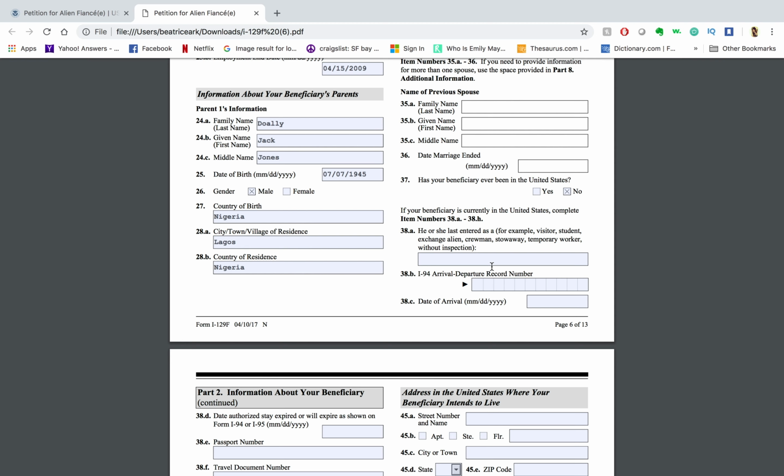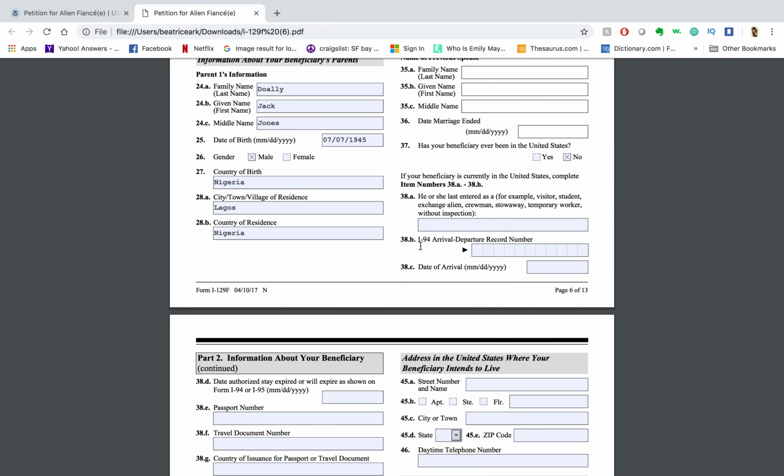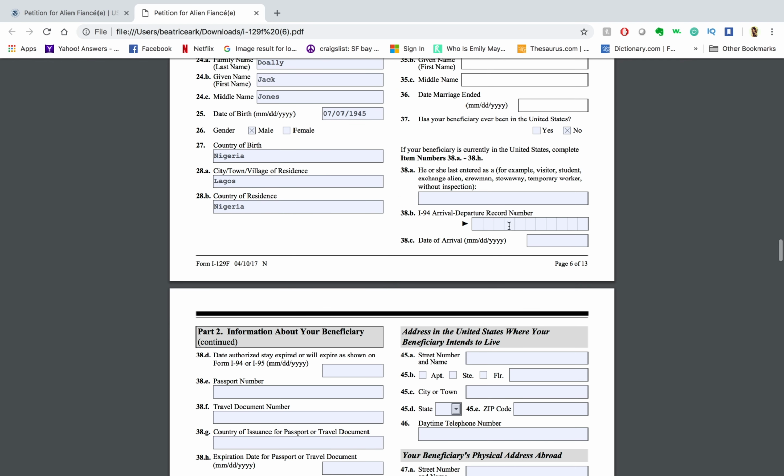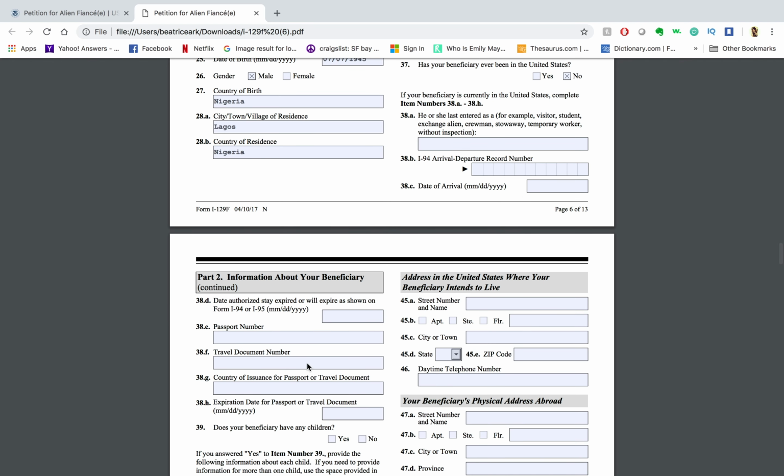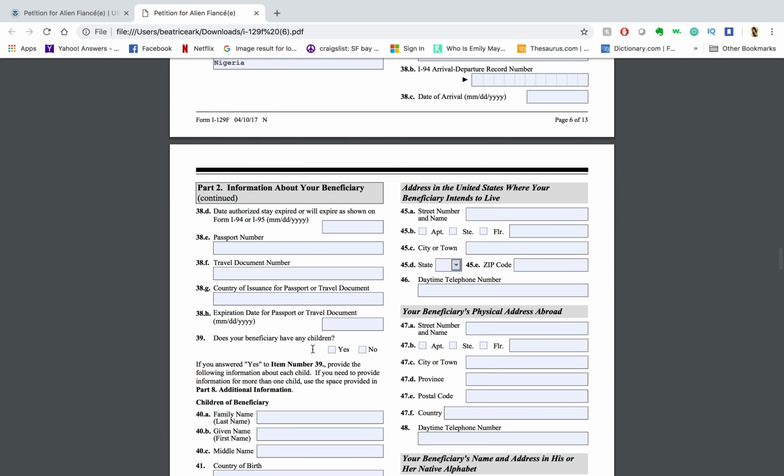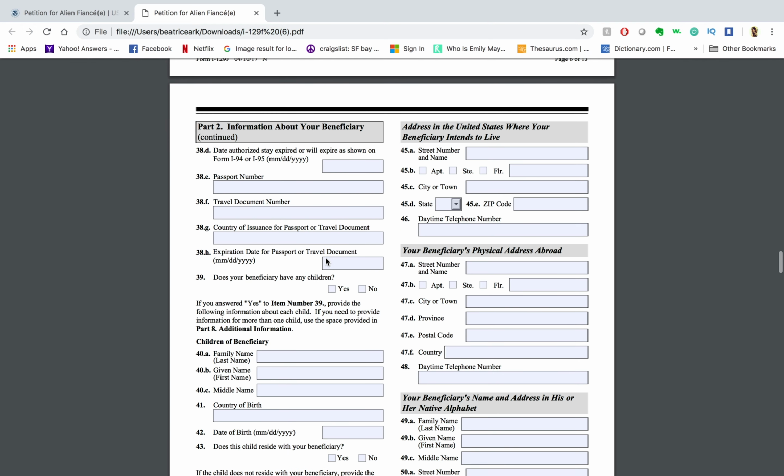So if they came on a visiting visa, just put visitor. If they're here on a student, put student. And then they should have gotten the I-94 arrival departure record number. That's something that you can find online if they do have that. We're going to skip all this because it doesn't apply to us. But if you do need help on it, look on the further instructions. It does give a little bit more clarification.